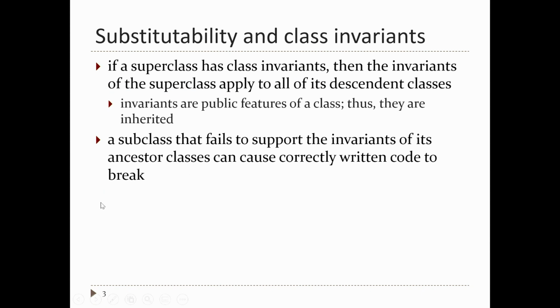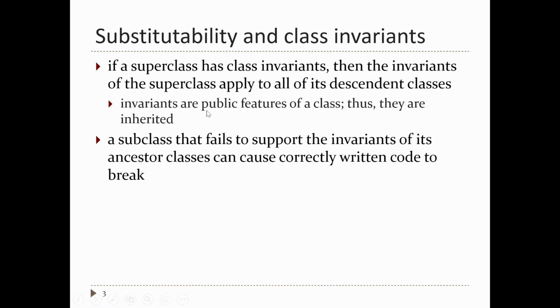Right. Okay, so now remember that classes have these things called invariants, right? Methods and constructors have these things called preconditions and postconditions. So substitutability interacts with all of these things. If a superclass has some class invariants, then that means that the subclasses inherit those invariants. And what does that mean? It means the subclasses have to also obey those invariants.